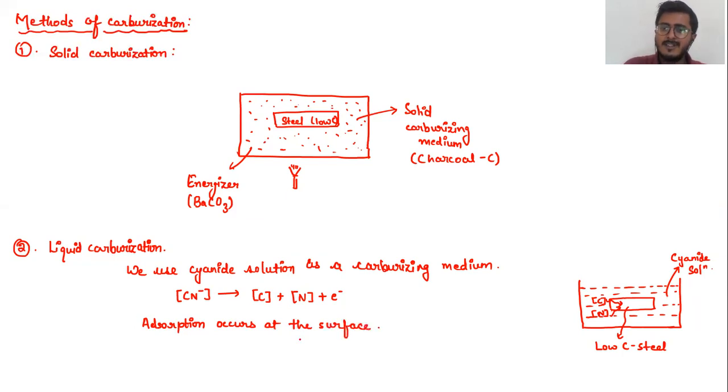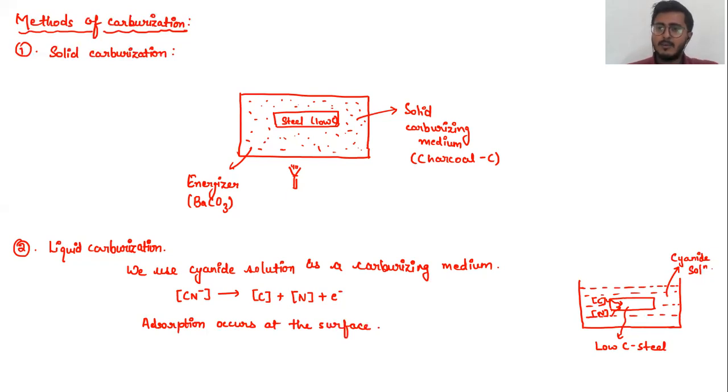Right? So, what is this adsorption? Adsorption is nothing but a chemically reacted system. When, over the surface, in the presence of carbon and nascent nitrogen, the surface gets chemically activated. In simpler terms, a chemical reaction takes place over the surface, thereby the carbon and nitrogen get adsorbed onto the surface of your steel component, and thereby increase the surface hardness.